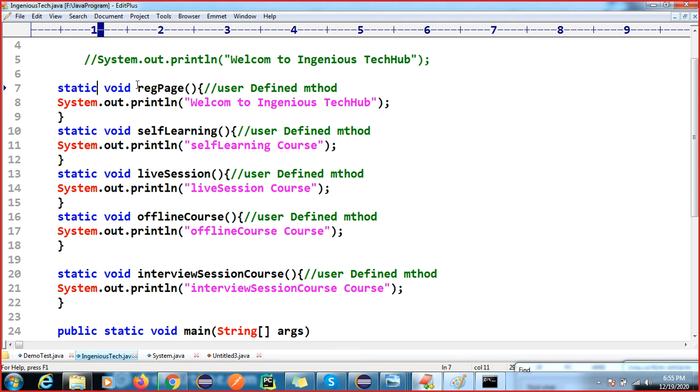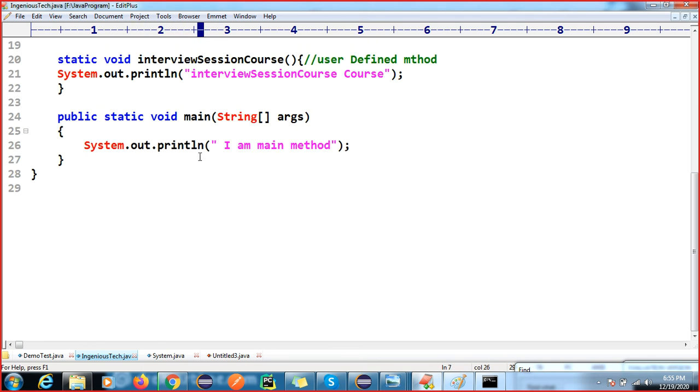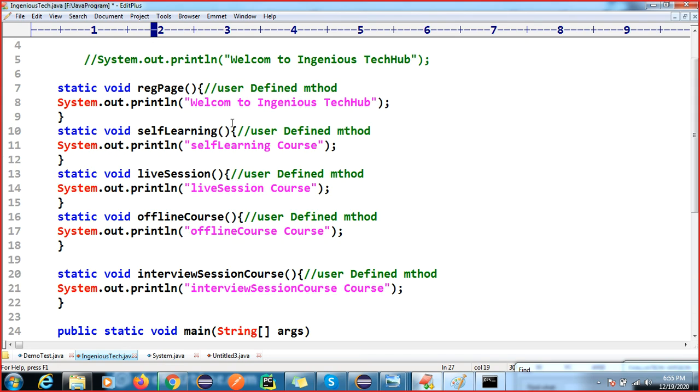Okay, so this is a static method. You can call it directly. Don't worry about that. Tomorrow you will be able to understand this static and non-static concept. Just remember, if you are creating a user defined method, you have to call it explicitly. Got it, right? This is called your method signature.